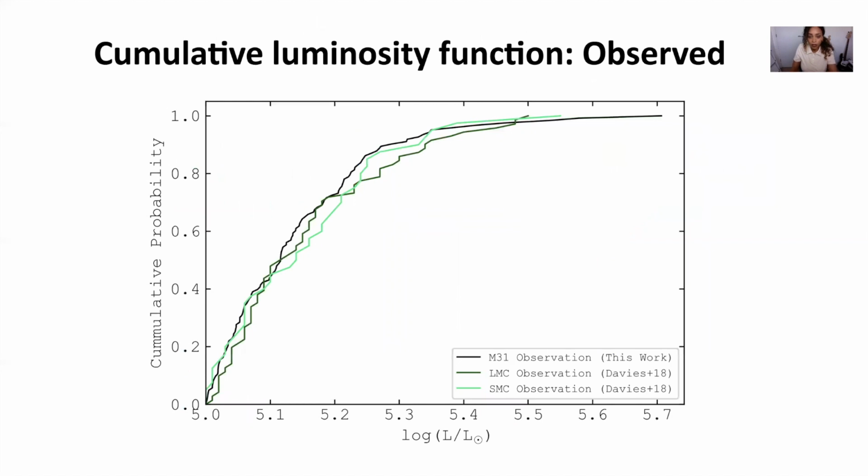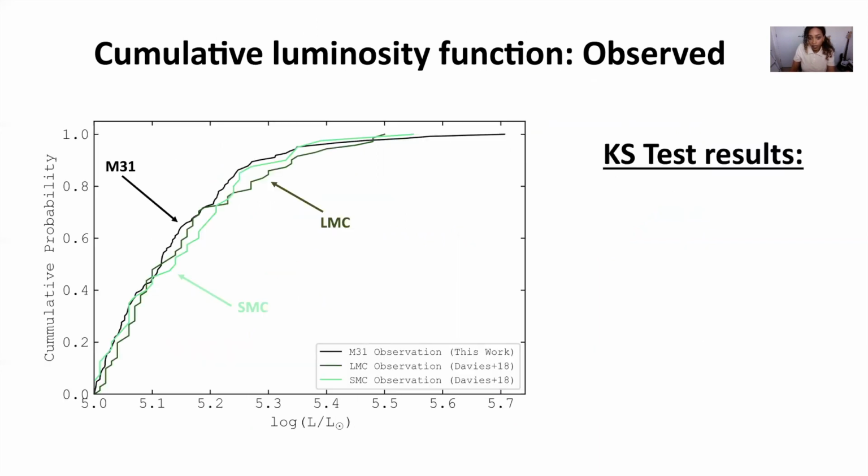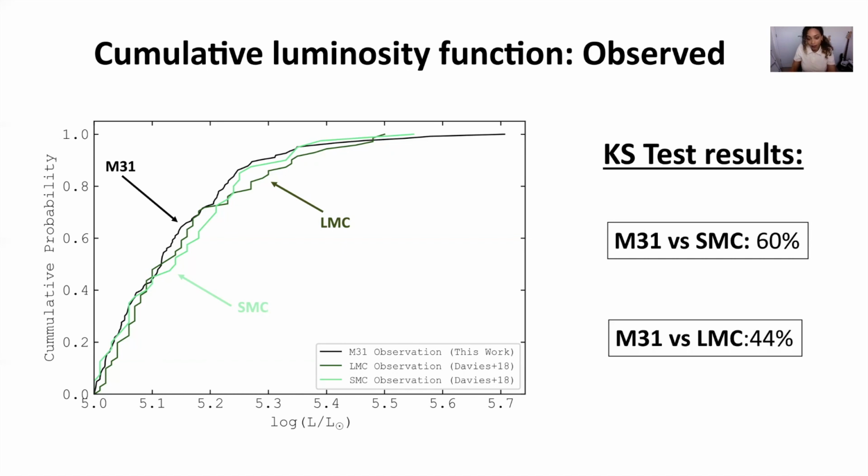So we then looked at the cumulative distributions of our observed red supergiant luminosities for the LMC, SMC, and M31. And we can see they look similar in shape. But to quantify this, we perform a KS test to compare the distributions, where we find for M31 compared with the SMC, a 60% probability of being drawn from the same parent distribution, and 44% for M31 compared with the LMC. So here we can't rule out that these observational luminosity functions are drawn from the same parent distribution.